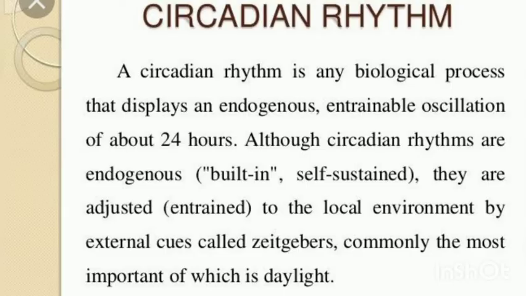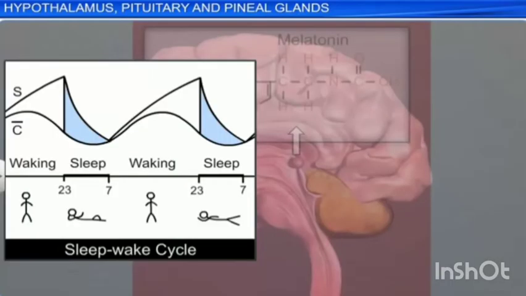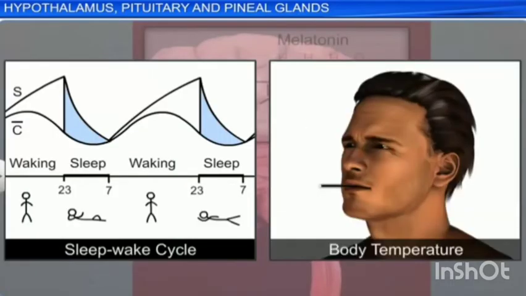rhythm of our body. What is meant by circadian rhythm? Circadian rhythm is the 24-hour cycle of biological activities associated with natural periods of light and darkness. That means the biological activities that happen in our body over 24 hours, that is called a circadian rhythm. Examples for that: sleep-wake cycle, body temperature, appetite.